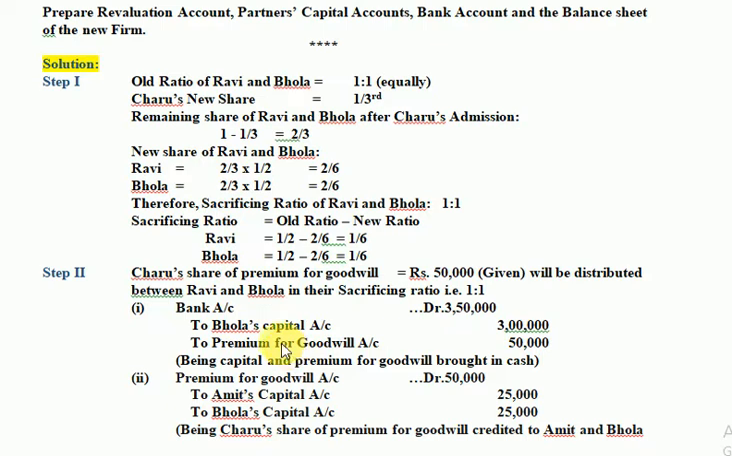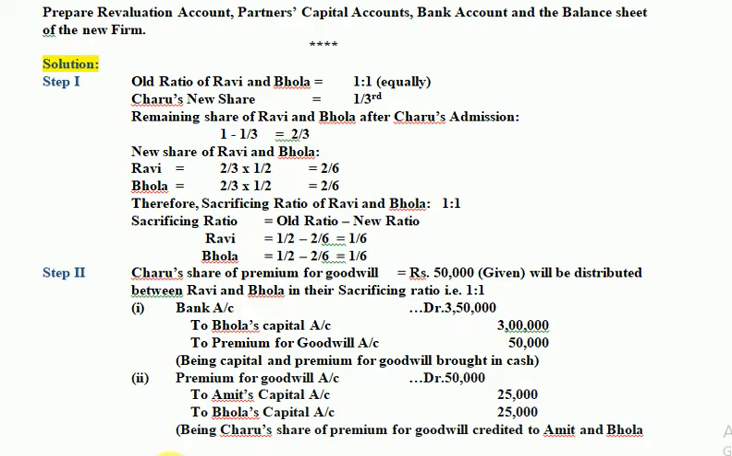So the entry goes: Bank account debit to the new partner's capital account, which is 3 lakh, and premium for goodwill account, which is 50,000. So the new partner is bringing 3 lakh as capital and also 50,000 as premium for goodwill, which is equal to 3,50,000. Then this premium for goodwill is distributed between the two partners Amit and Bhola, 25,000 and 25,000, because the sacrificing ratio was equal.